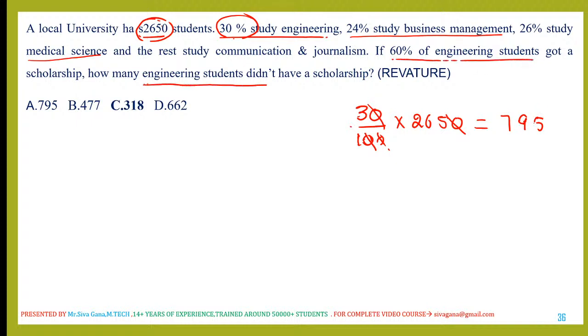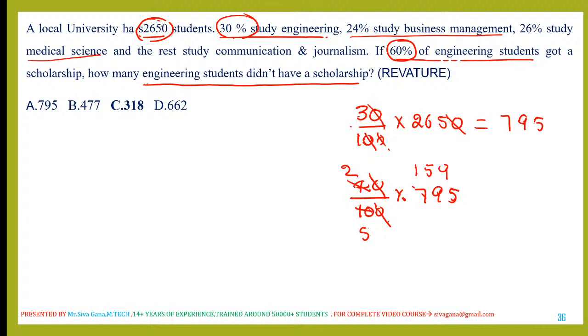In these 795 engineering students, 60% got the scholarship. How many did not? 60% got, which means 40% did not get the scholarship. We need to calculate simply 40% of 795. So 2 twos, 2 fives. 5 ones are 5, 5 nines are 45, 159, 2 into 159, 318. So 318 engineering students did not get the scholarship.